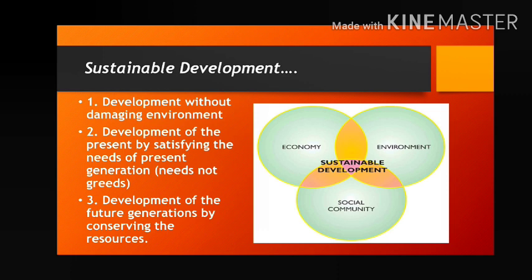And the third point, development of the future generation. We have already thought about environment protection, and about the needs of the present generation, those now living in this world. And also one more important thing: we have to think about the future generation, the coming generation. Now the question, how can you think about them? We have to use the resources judiciously, and conserve the resources for the future. That is sustainable development. And when we can achieve sustainable development, that means we can achieve sustainable existence.